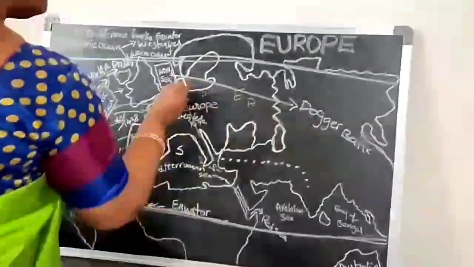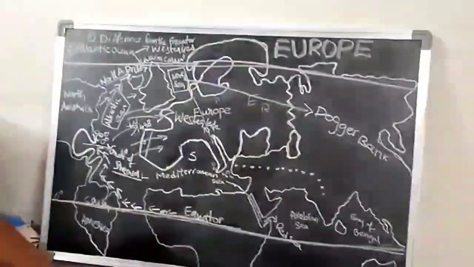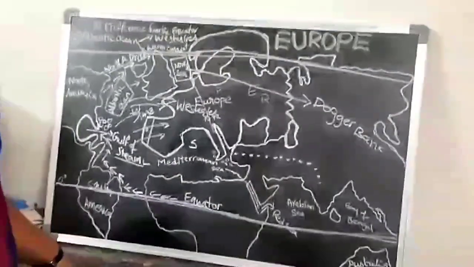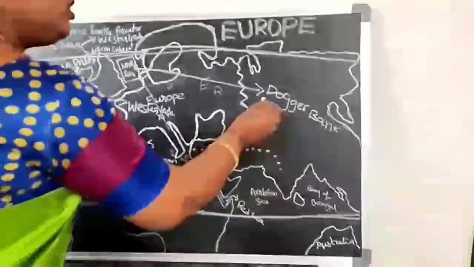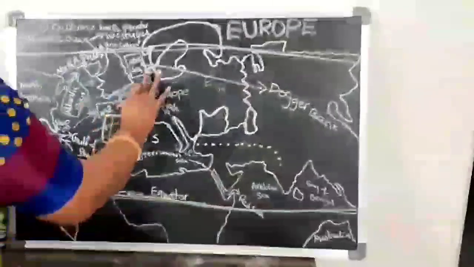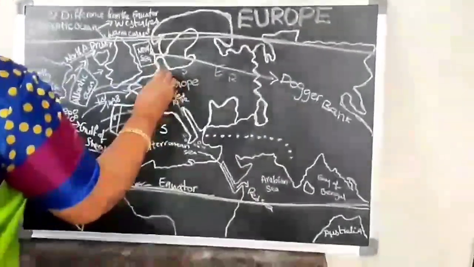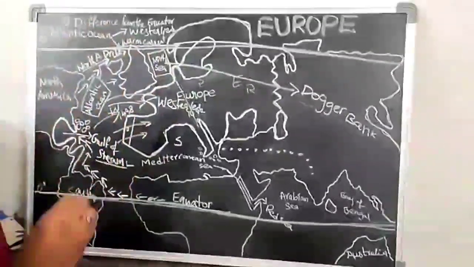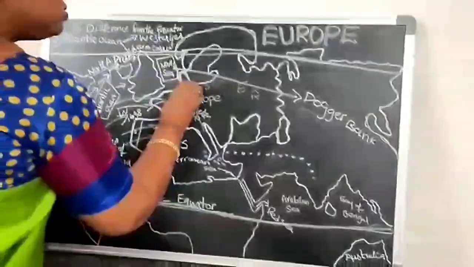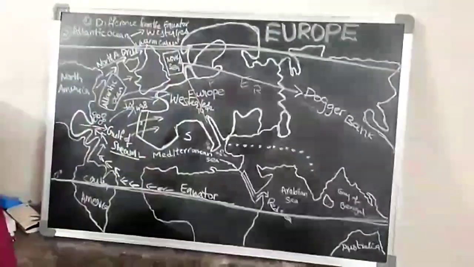Okay. And here, this is called Dogger Bank. Why do we call it Dogger Bank? Is there any story or anything behind it? Yes, it is there. What is the story behind it? Are you observing the loop here? This is Denmark, children. What is it? Denmark, also called Holland.